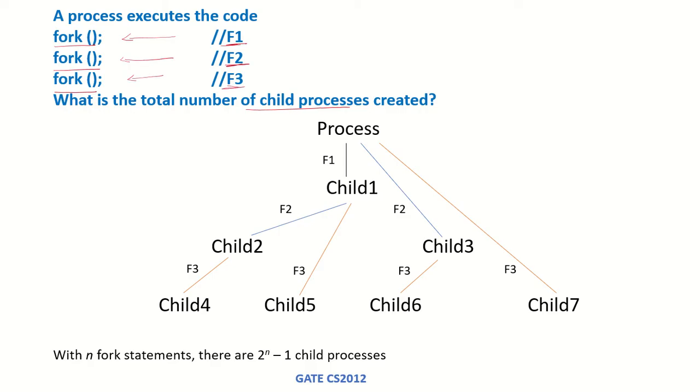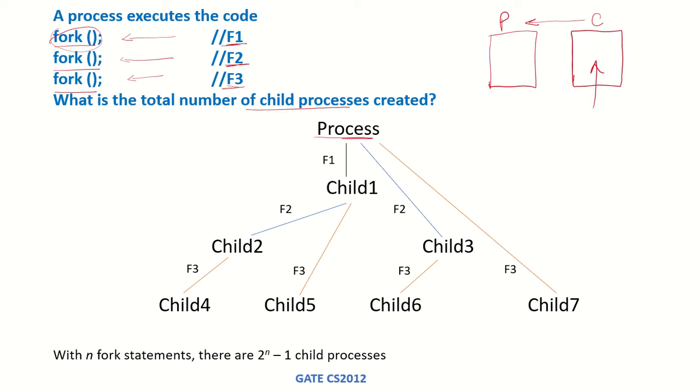system call as F3. Now we know that when the fork system call is executed, it will create a child process. So if this is the parent process, a child process is created which is an exact replica of the parent process, and both the parent and the child processes will then execute the same code till the time a new code is inserted in the child process. If a new code is not inserted, then both the parent and the child processes are running the same code. You can check my video on the fork system call.